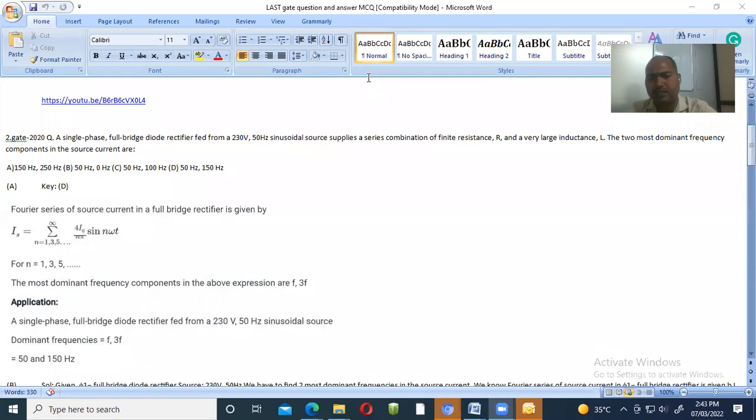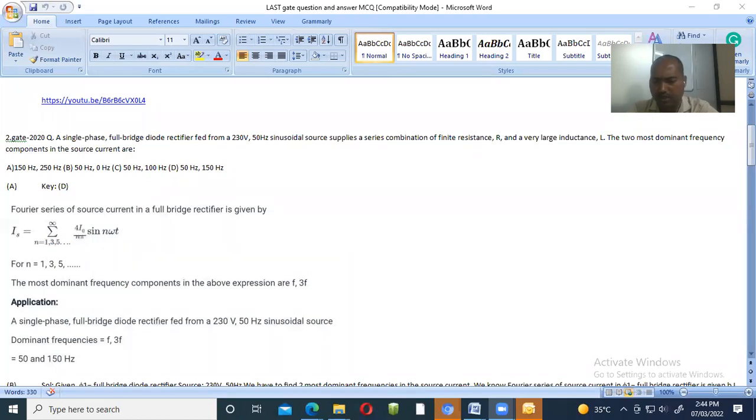Okay, Sainath says 50 hertz. 50 hertz is the frequency of power. So for that purpose, n is equal to 1, 3, 5. Okay, 1 indicates 50, 3 indicates 50 into 3, which is 150. That is the thing with respect to it.